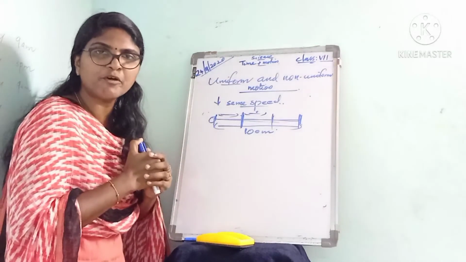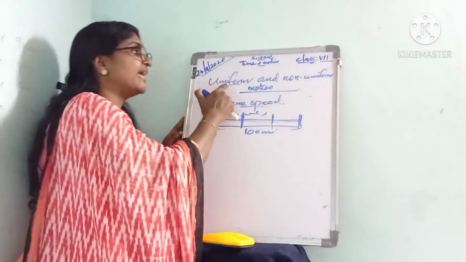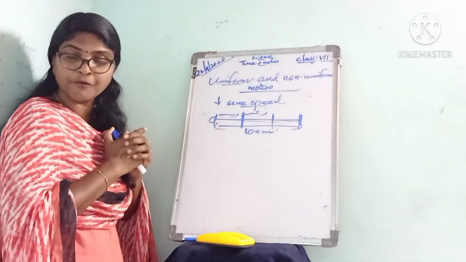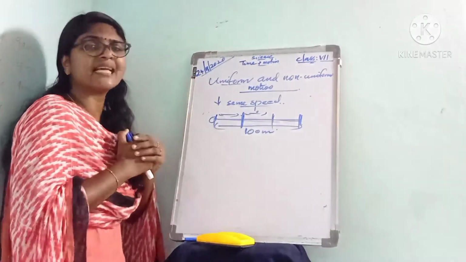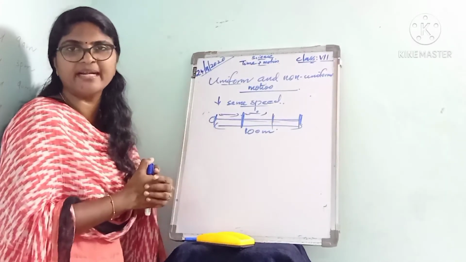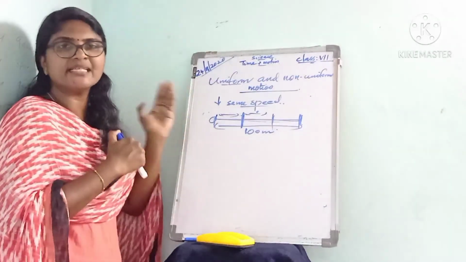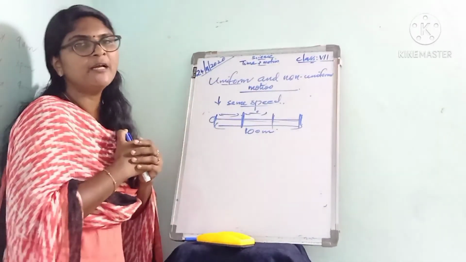If an object in motion covers a fixed distance at the same speed, then we can say that object is in uniform motion. And if an object in motion covers a fixed distance not at the same speed, then we can say that object is in non-uniform motion. That is about uniform and non-uniform motion.